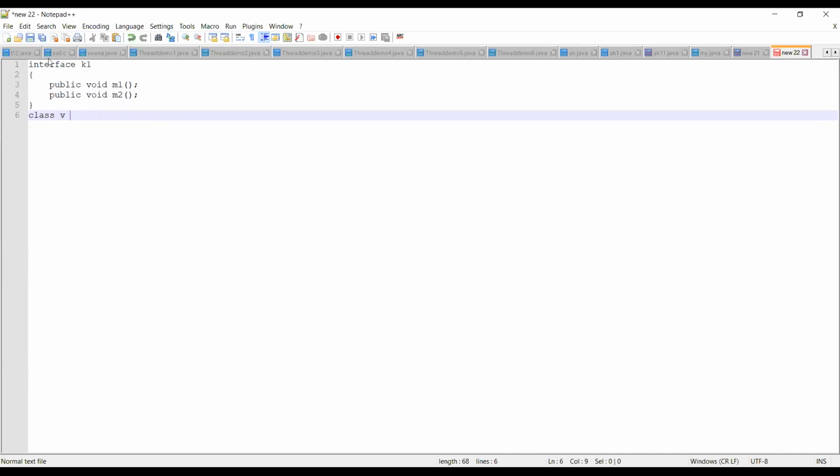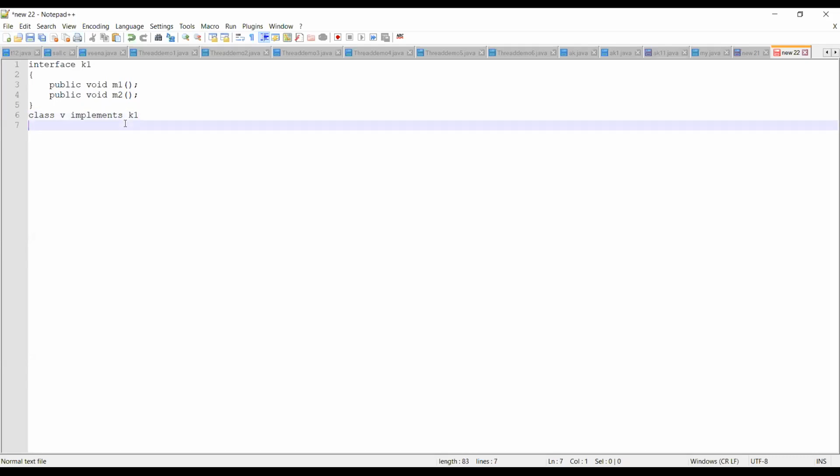Now I want to implement the methods present in this. Which keyword should I use? Implements. Implements, spelled I-M-P-L-E-M-E-N-T-S. Which one do I want to implement? What's the name of the interface I want to implement? The name of the interface is K1. Correct? Now press enter.